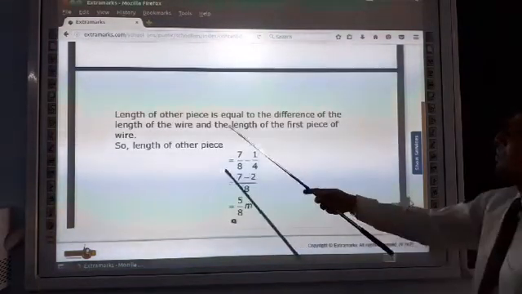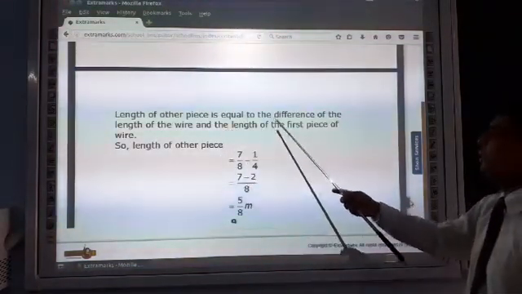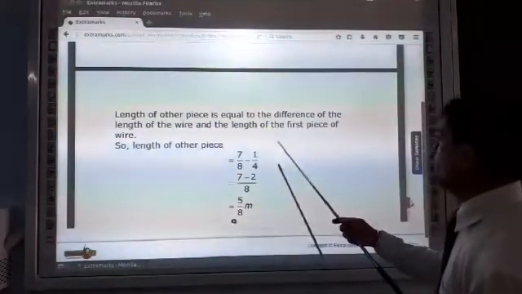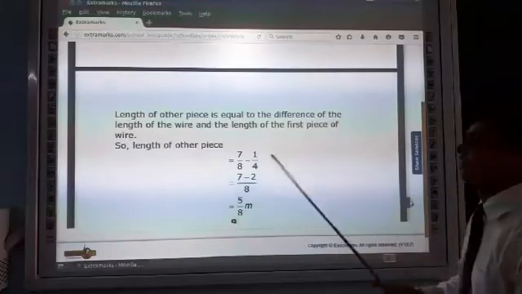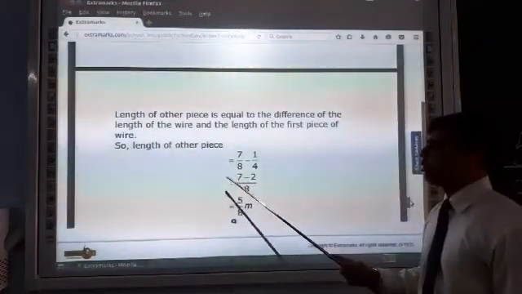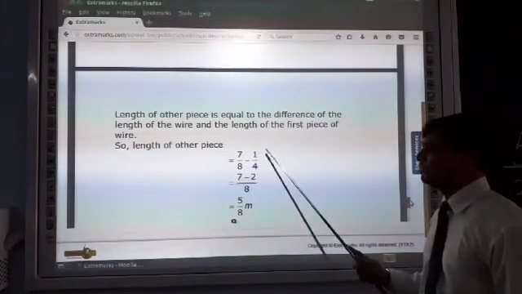Length of the other piece is equal to the difference of the length of the wire and the length of the first piece of wire. So length of other piece is equal to 7/8 minus 1/4.